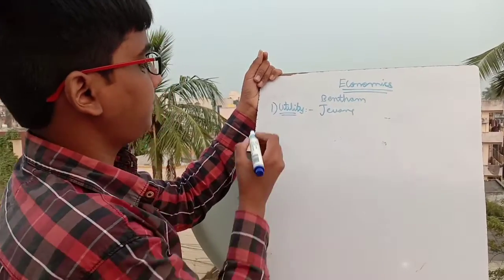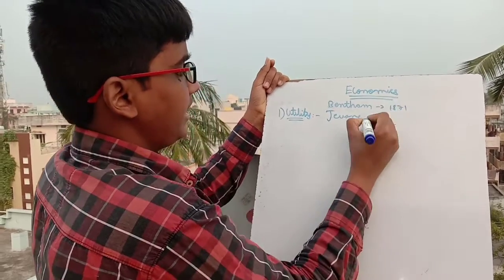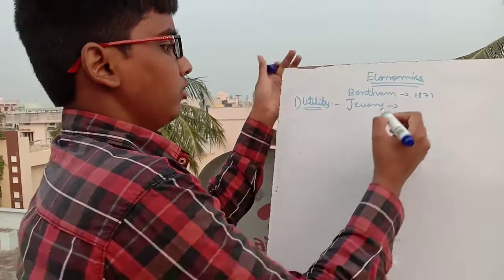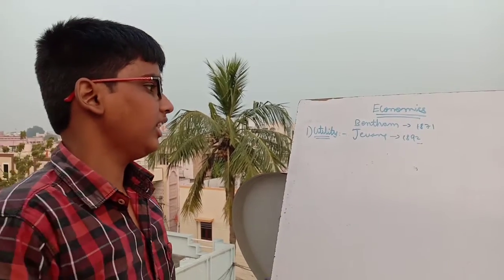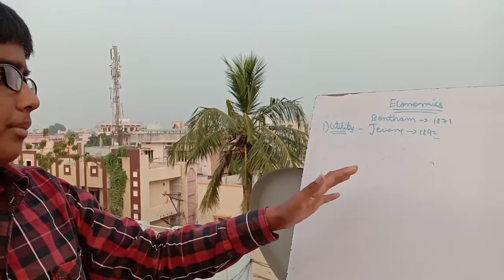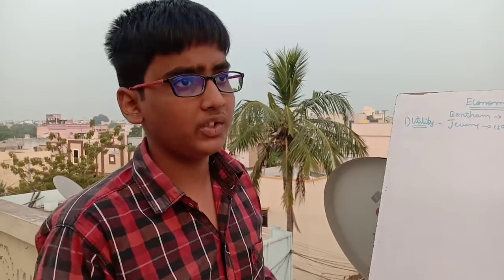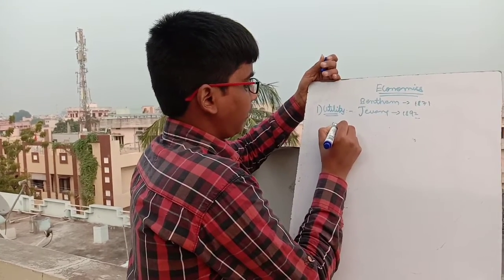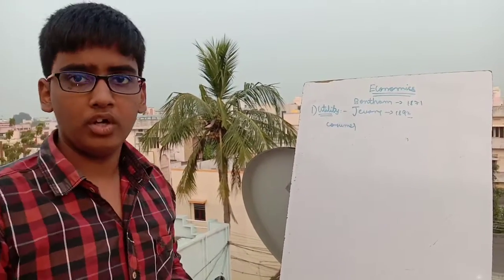He brought the concept of utility to human thoughts in the year 1871, and he brought the utility concept to economic thoughts in the year 1892. Okay. So like this, the concept of utility was for the first time brought by Bentham and Jevons. And after this, utility means the want-satisfying capacity of a commodity. The utility is a subjective concept, and it can only be judged by the consumer. No other person can judge the utility of a good.